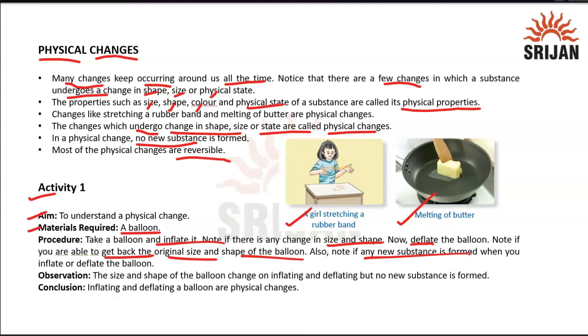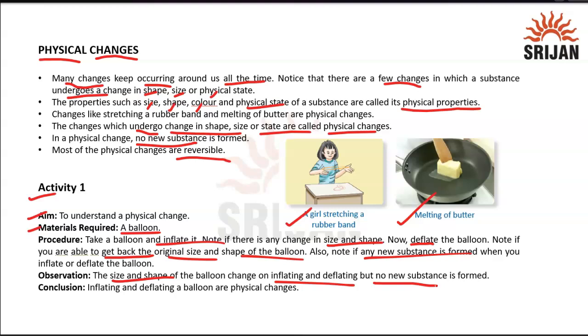It's a very simple experiment which you can do at home as well. You can observe that the size and shape of the balloon change as you inflate and deflate it. But no new substance is formed, because at the end it gives you the same balloon; from where you started, you ended up there only. There is nothing new that is formed.